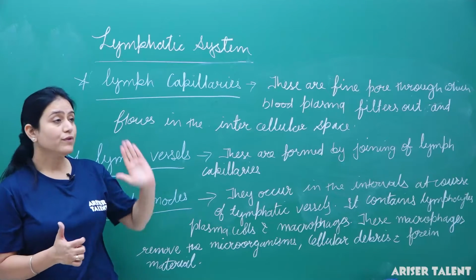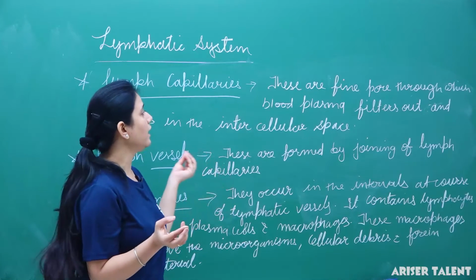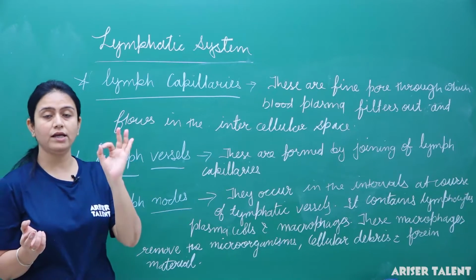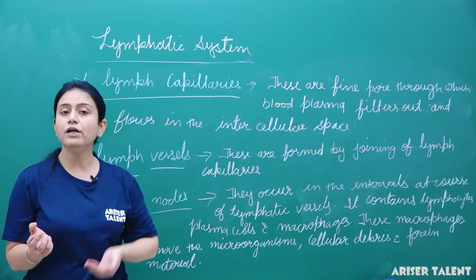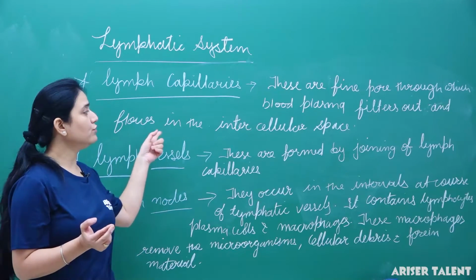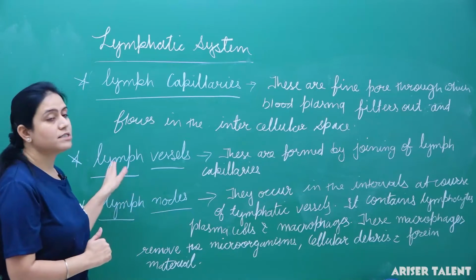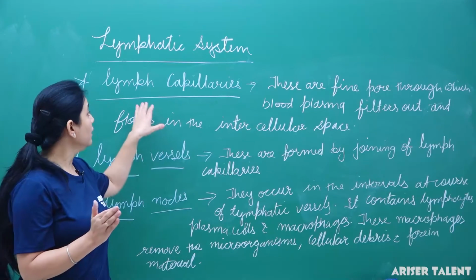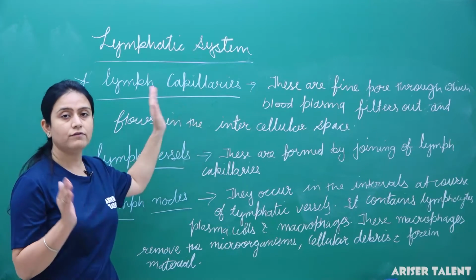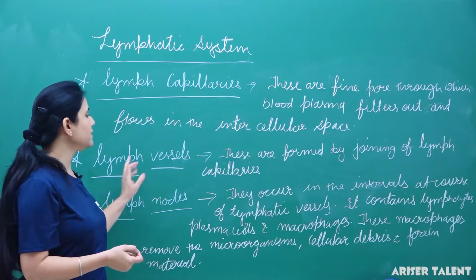Now the next part is lymph capillaries. What are lymph capillaries? They are fine pores through which the blood plasma filters out and flows into the intercellular spaces. Next is lymph vessels. Lymph vessels are formed by the joining of lymph capillaries. When the lymph capillaries combine, they form a new structure known as lymph vessels.